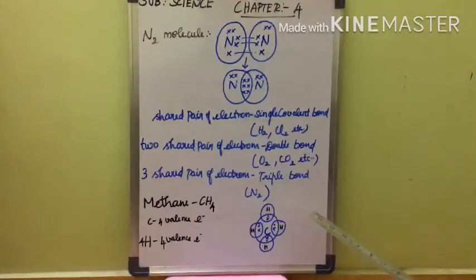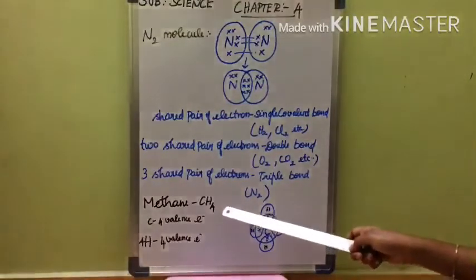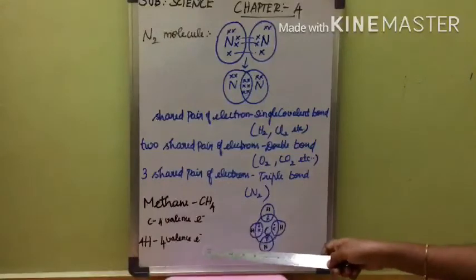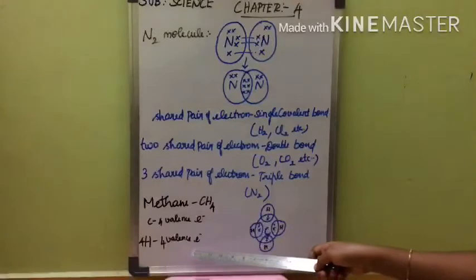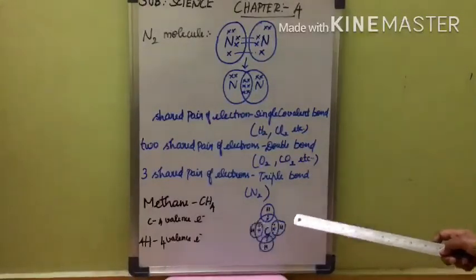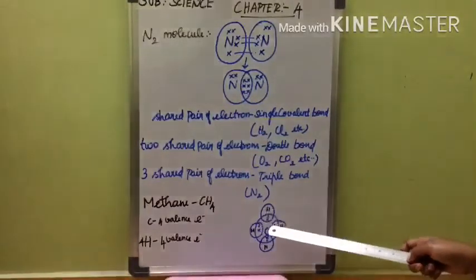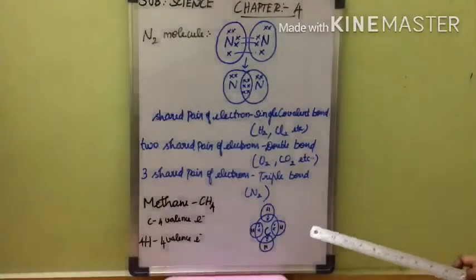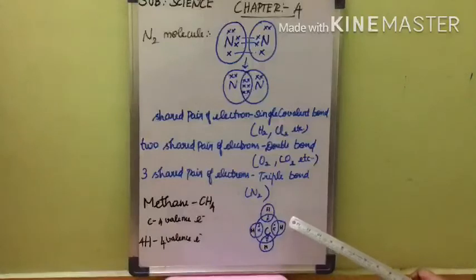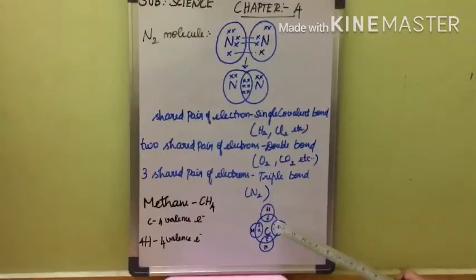The formula is CH4. So we know carbon has 4 valence electrons and hydrogen has 1 valence electron. So 4 hydrogens will have 4 valence electrons. So now we know the carbon, so this is the structure of methane. How is it formed? Carbon needs 4 electrons to attain the stable configuration and all the hydrogens need 1 electron to attain the stable configuration. So there are 4 hydrogens and 1 carbon.